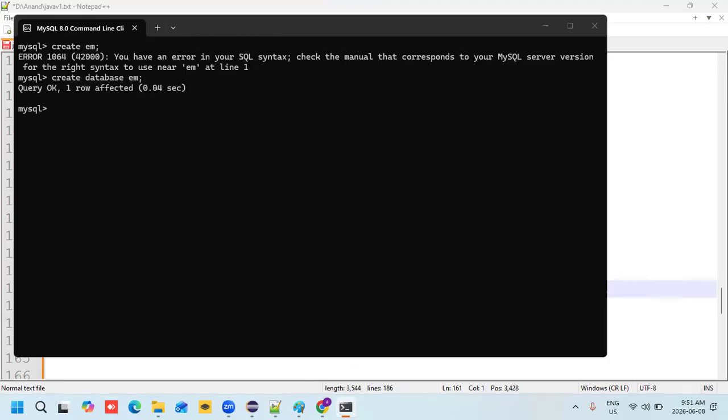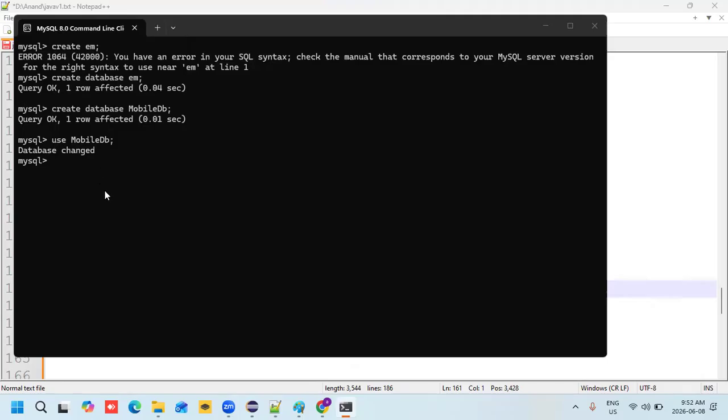So to create, what is the command? Create database mobile DB. What is my new database name? Mobile DB. Okay, query OK, one row affected. Well, I would like to see my database now. Use mobile DB. Database changed. Once you create your database, you need to use the command called use mobile DB.